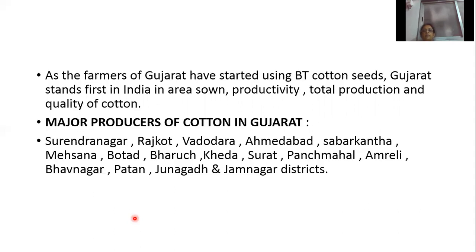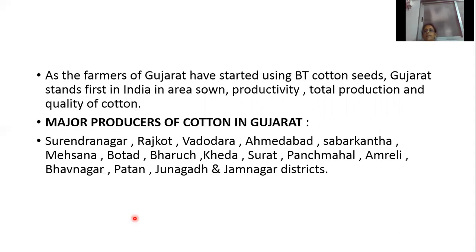And then which are the major producers of cotton in Gujarat? Surendranagar, Rajkot, Vadodara, Ahmedabad, Sabarkantha, Mehsana, Botad, Bharuch, Kheda, Surat, Panchmahal, Amreli, Bhavnagar, Patan, Junagadh and Jamnagar districts.